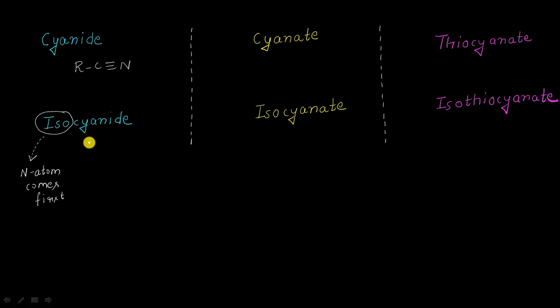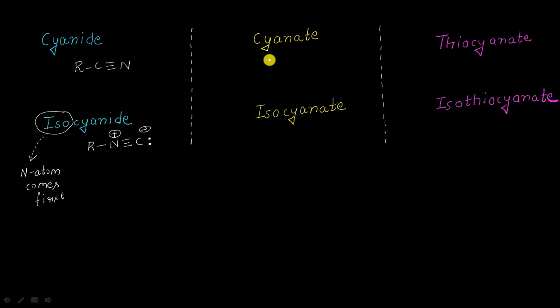So in this case, the isocyanide will be R single bond N triple bond C. And obviously there will be a positive charge on the nitrogen and a negative charge on the carbon atom. I must add that these positive and negative charges are formal charges. And do not forget to put a lone pair of electrons on this carbon atom like this.